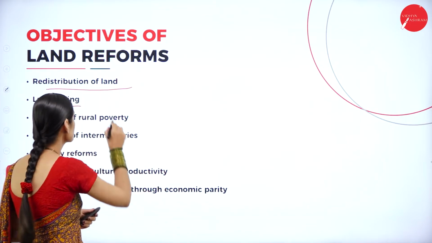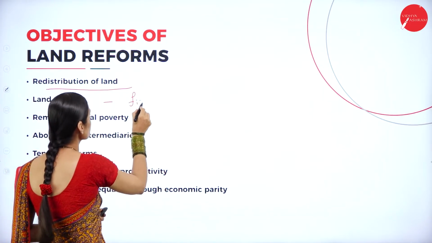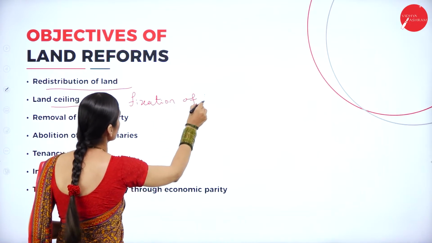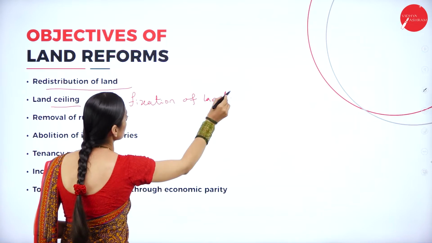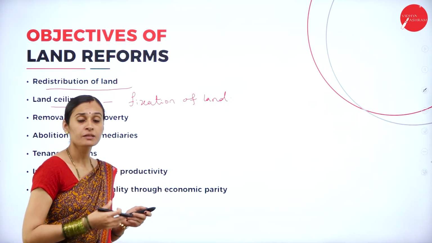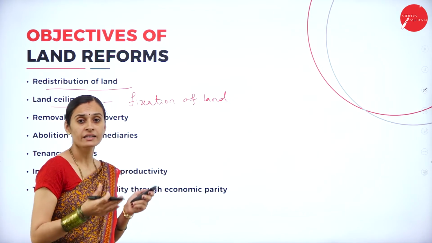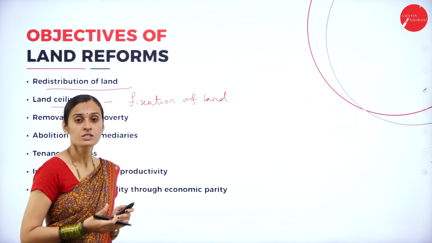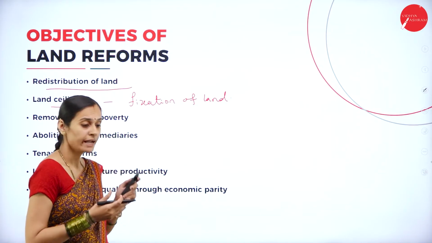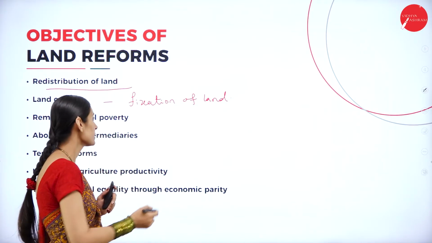Land ceiling means fixation of land, so that marginal farmers can also get some amount of land for their cultivation and requirements. This is the land ceiling policy taken by the government.